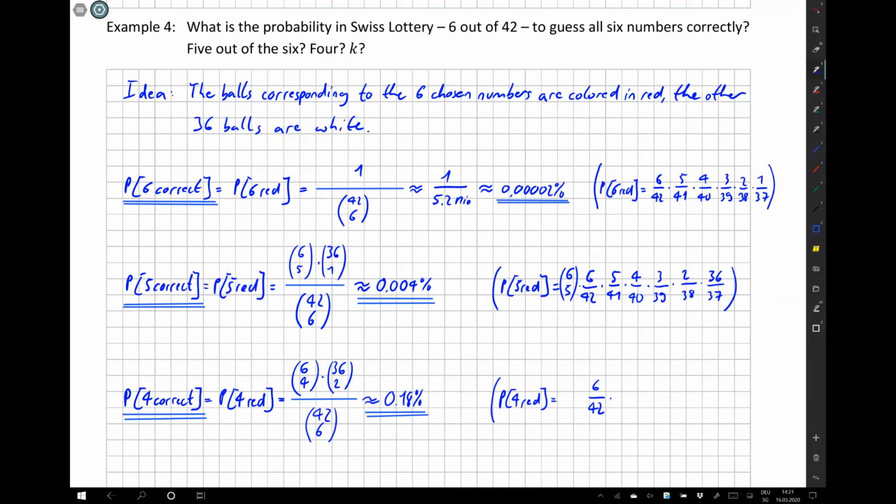Again, we can calculate this probability in a different way by saying the probability that the first chosen will be a red one is 6 divided by 42, the second one 5 divided by 41, the third one 4 divided by 40, then times 3 divided by 39, and then that the fifth one will be a white one is 36 divided by 38, and that the sixth one will be a white one is then 35 divided by 37. This is just if we get them in the order, first the 4 red ones and then the 2 white ones. Again, we're not interested in the order, so there are 6 choose 4 possibilities when to choose the white ones. So we have to multiply by that factor.